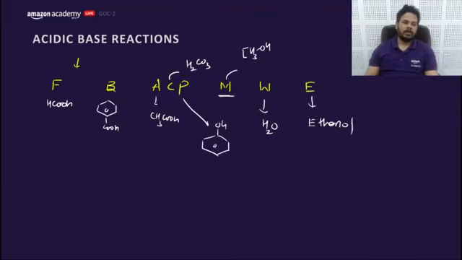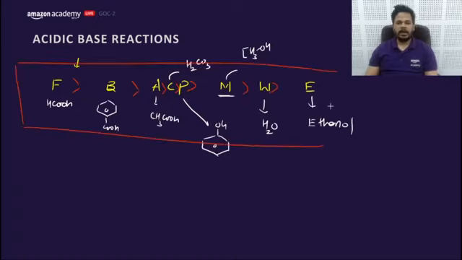So what is the order of acidic strength? F, B, A, C, P, M, V. So learn this order so that you can answer the questions of acid base reaction feasibility easily. How to learn it? It is like: